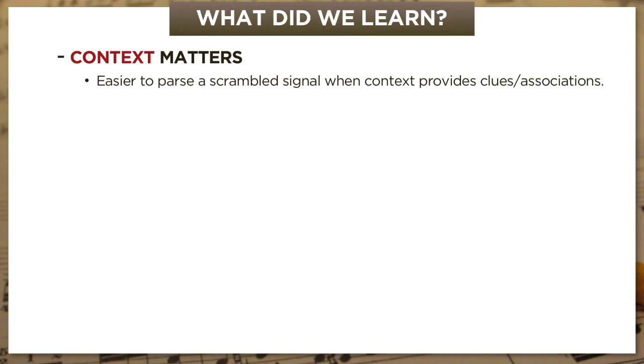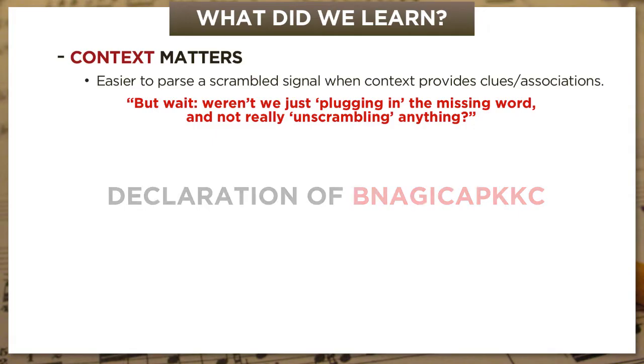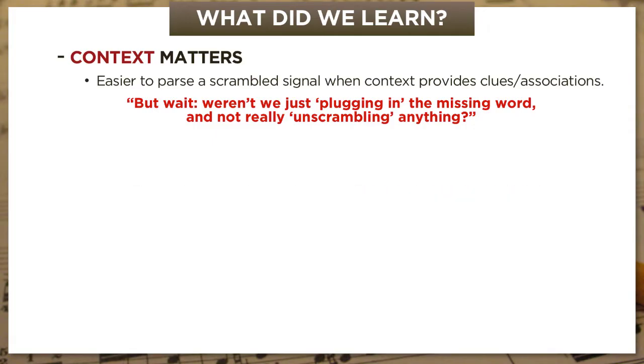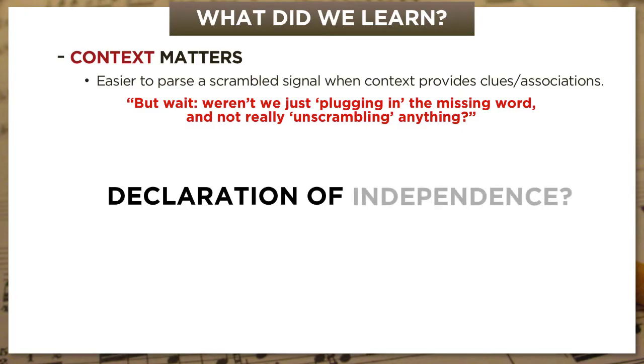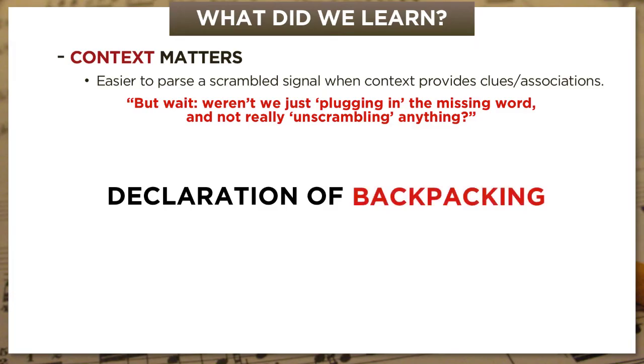Now, I know what you might be saying here. Weren't we really just sort of plugging in the missing word and not really unscrambling anything? Well, I'd respond with one more example. So here's your scrambled word, and here's your context. Now, if you're like most people, your brain got zapped there for a second because when I gave you declaration of, you were expecting independence, and you didn't get it. You got declaration of backpacking, which of course is not a thing. But there's a lesson here too.